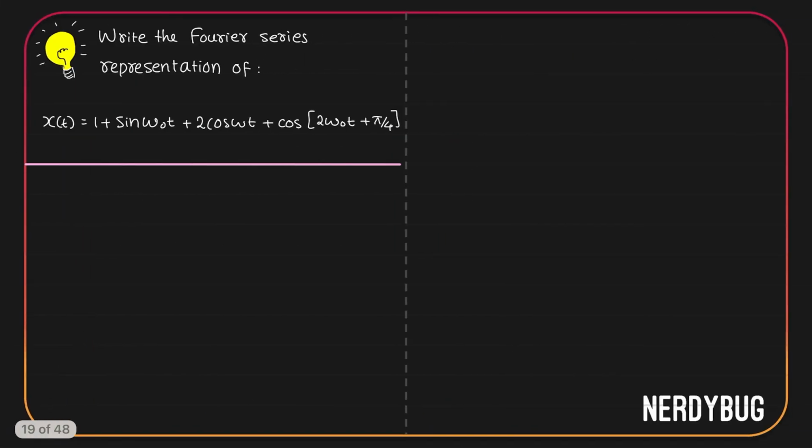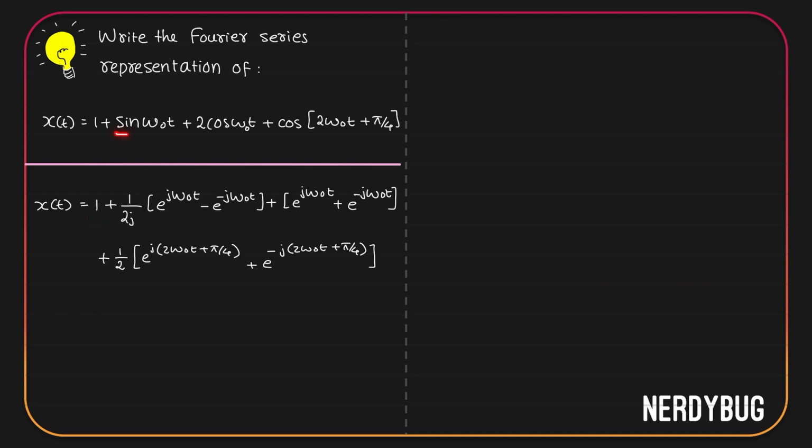Let us now solve another problem. We have to write the Fourier series representation of x of t. X of t is 1 plus sine omega naught t plus 2 cos omega naught t plus cos of 2 omega naught t plus pi by 4. Let us try to solve this in a similar way. We can write x of t like this.